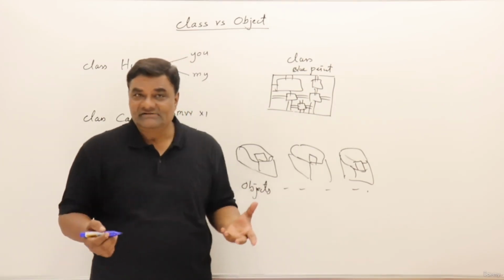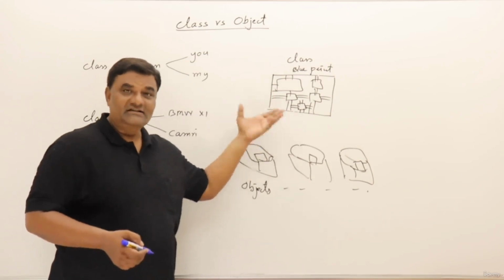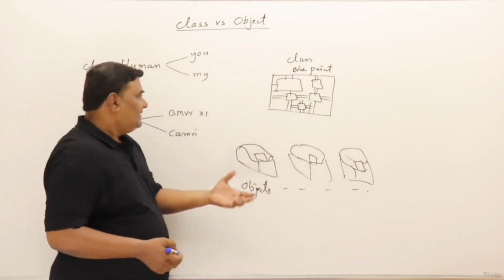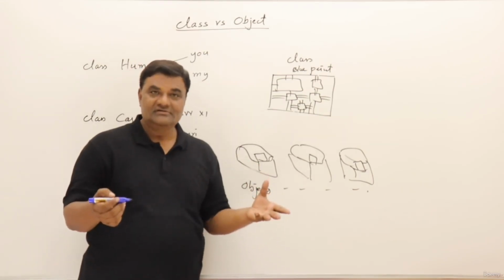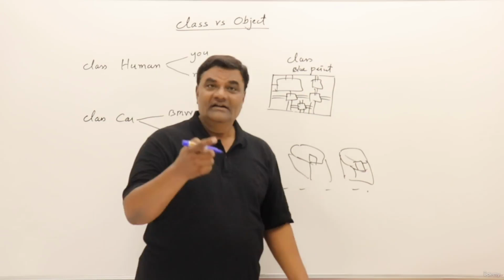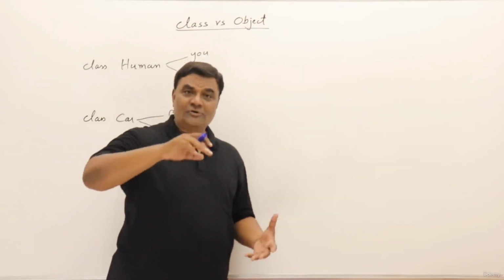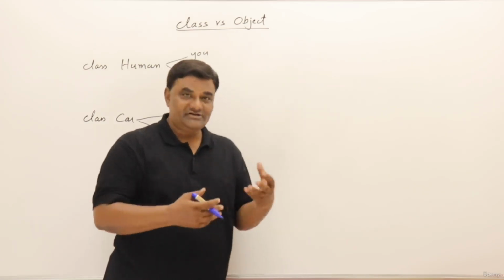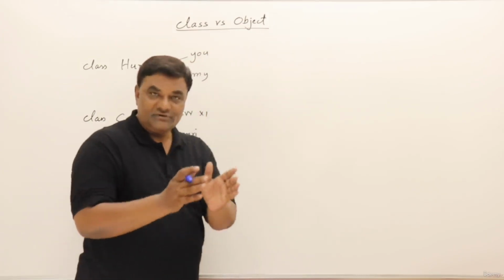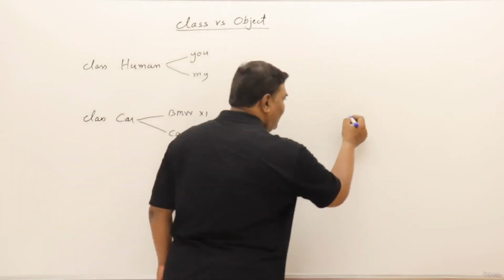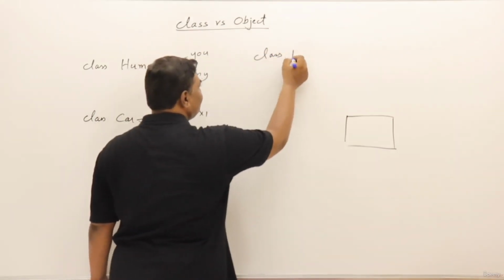So how do you define a class? What will be there in the class? Here we use ICs and boards and pins. Then in the house example, there will be walls and pillars and roofs. Then what will be there in our classes? I'll show you. Our product, that is software, is related to computation. So we are making classes that are more related to computation. Suppose I want to have a class for rectangle, then I will say rectangle class.